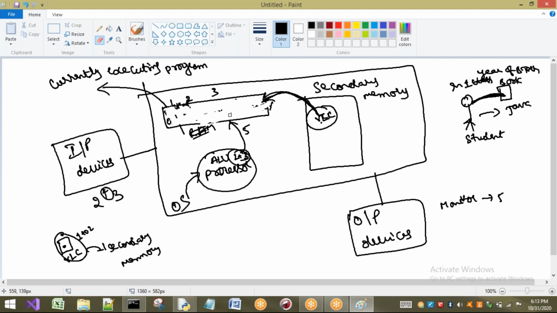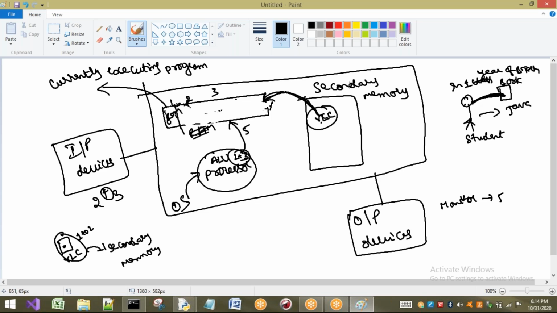Primary memory contains two parts. One is RAM, and another one is a small part of ROM. This ROM is not going to be erased, only RAM is going to be erased. Now, if I want the data from the RAM, can I access it after 1 second if I switch on the system? No, it is not possible. For this reason, I am going to secondary memory.